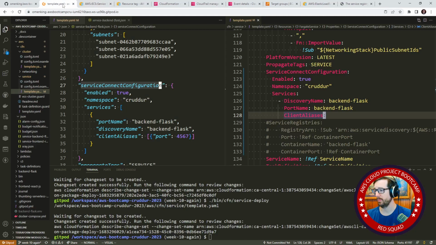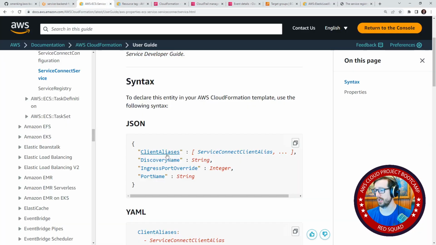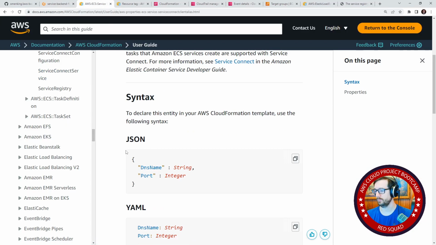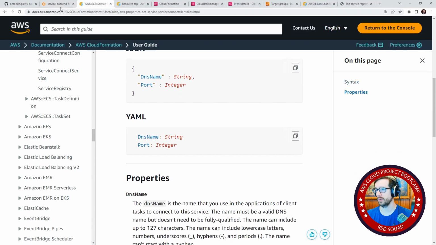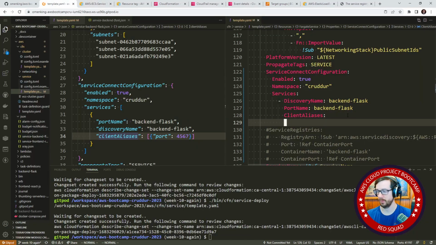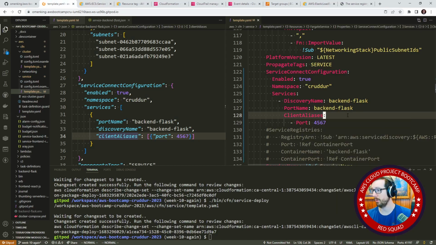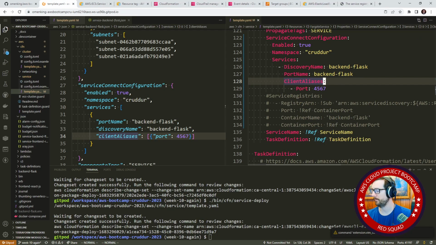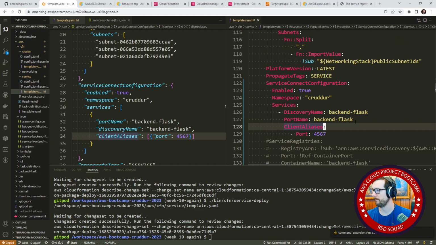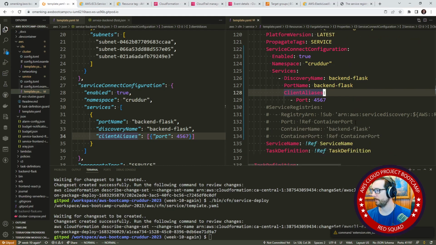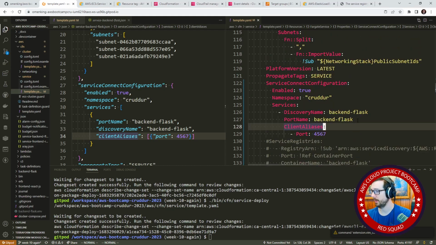Client aliases. Let's go back over here. Oh, I mean, we are under client. Wait, why did we put that in there? Oh, it is there. Okay, great. Sorry. So we'll go into client aliases. DNS port. Okay, so here we have this, and it should be port 4567. So, it looks good to me.